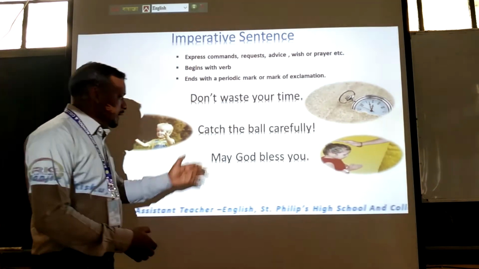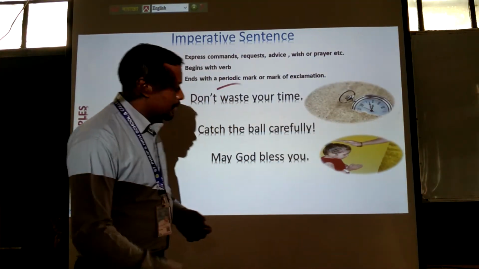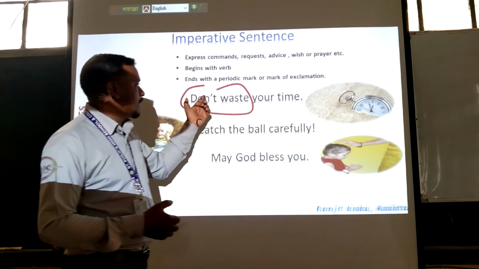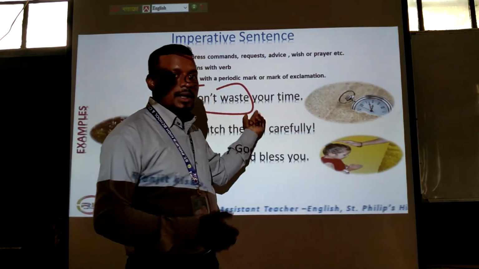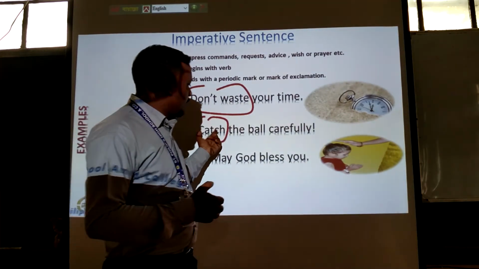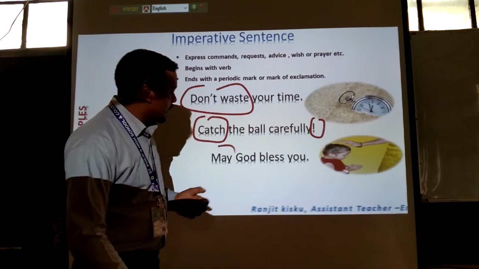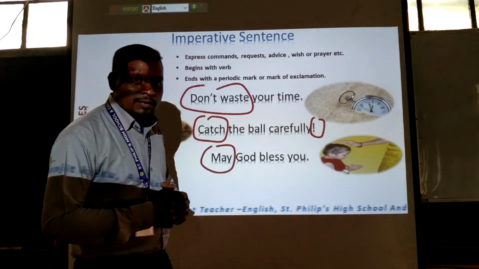And in the third sentence, you can say, "May God bless you." In the first sentence, the sentence begins with a verb. In the second one, it also begins with a verb. And the third one also begins with a verb, an auxiliary verb.